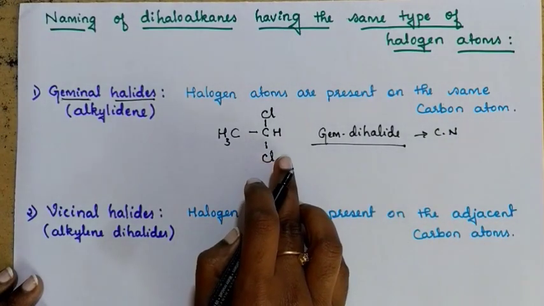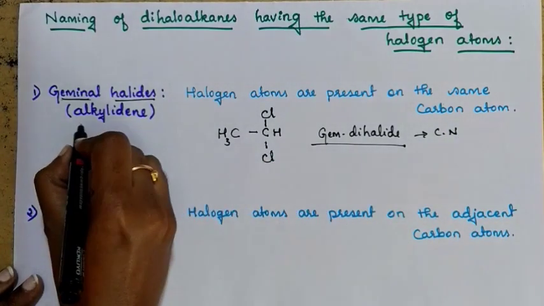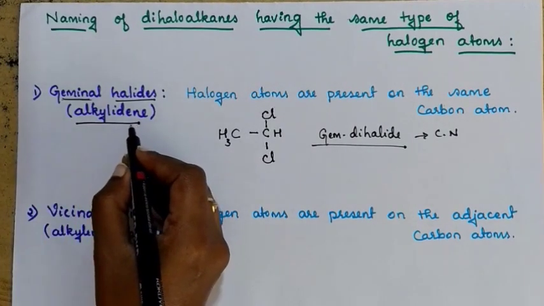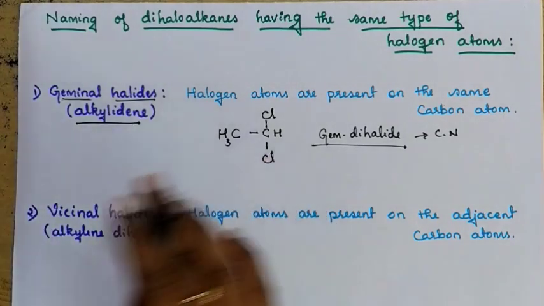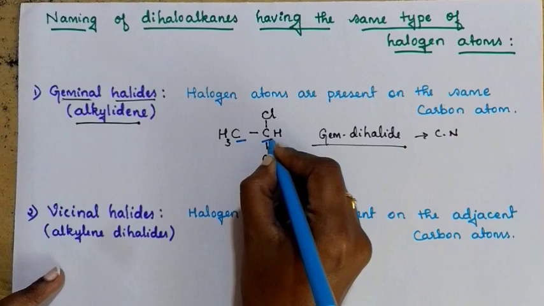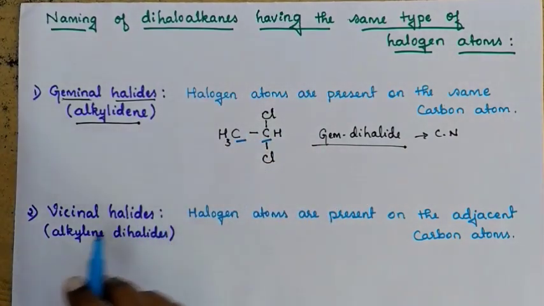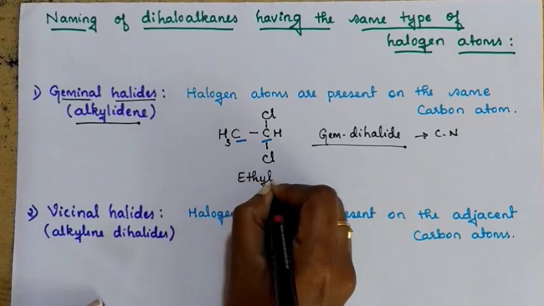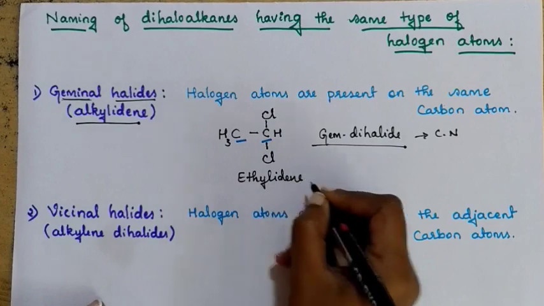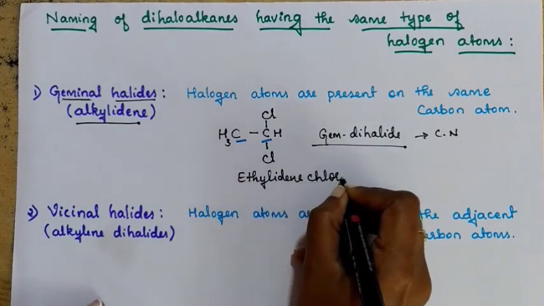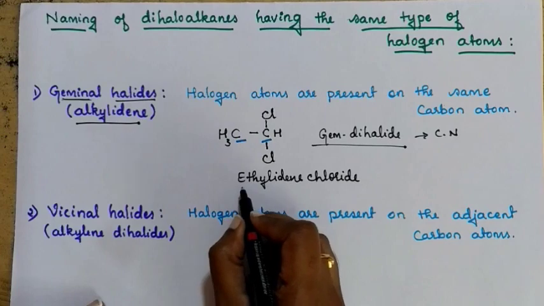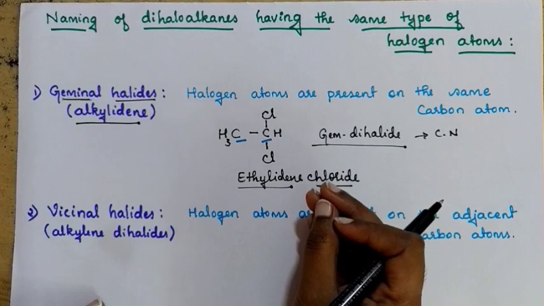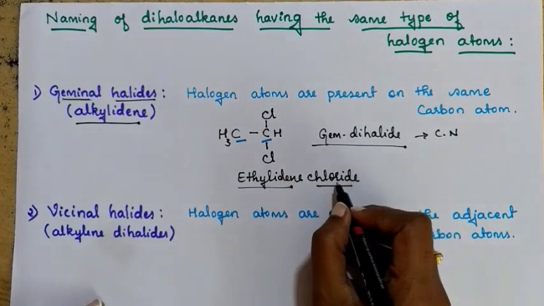And how do you give the IUPAC name for this compound? The IUPAC name is based like this: alkylidene. Now see which alkyl group is present here. 2 carbon atoms are there, so which alkyl group is it? It is ethyl, no? So what you can write is ethylidene chloride. Chloride is there because you must represent which particular halogen atom is present. That's why you need to write chloride.